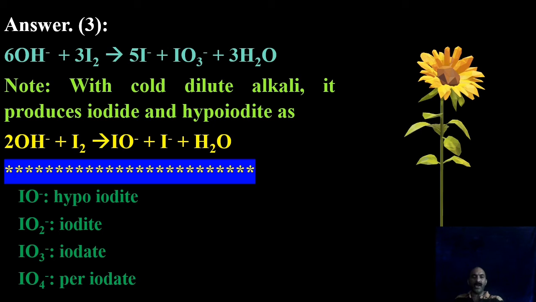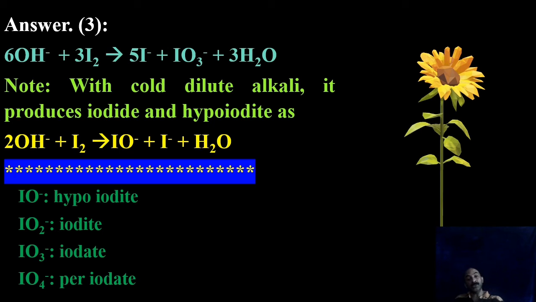Oxidation state of I there is +1. In IO2 minus it is +3. In IO3 minus it is +5. And in IO4 minus it is +7. So here iodite is having +3, iodate is having +5.